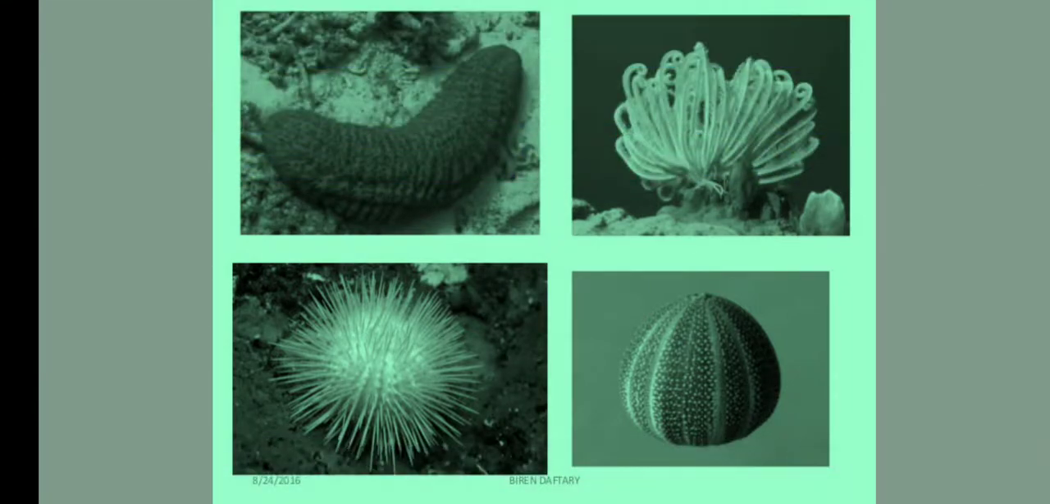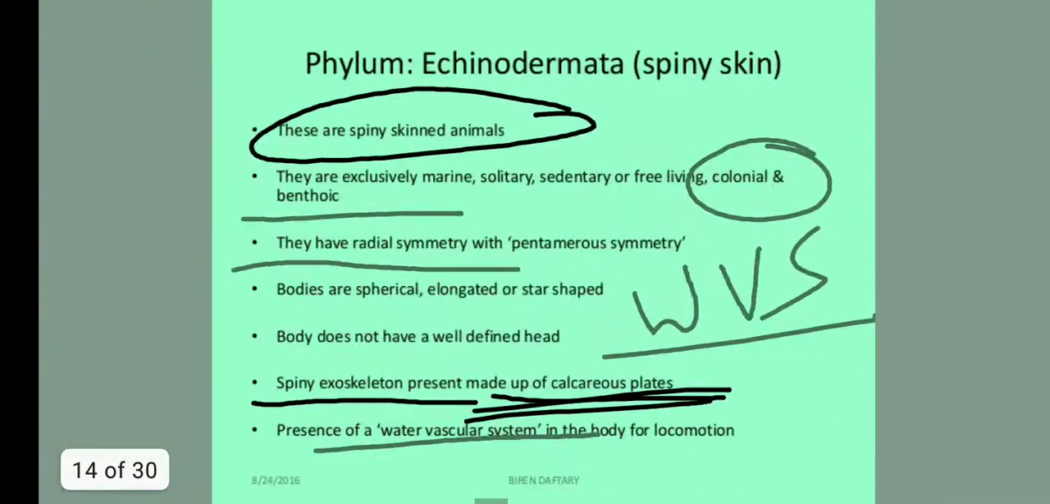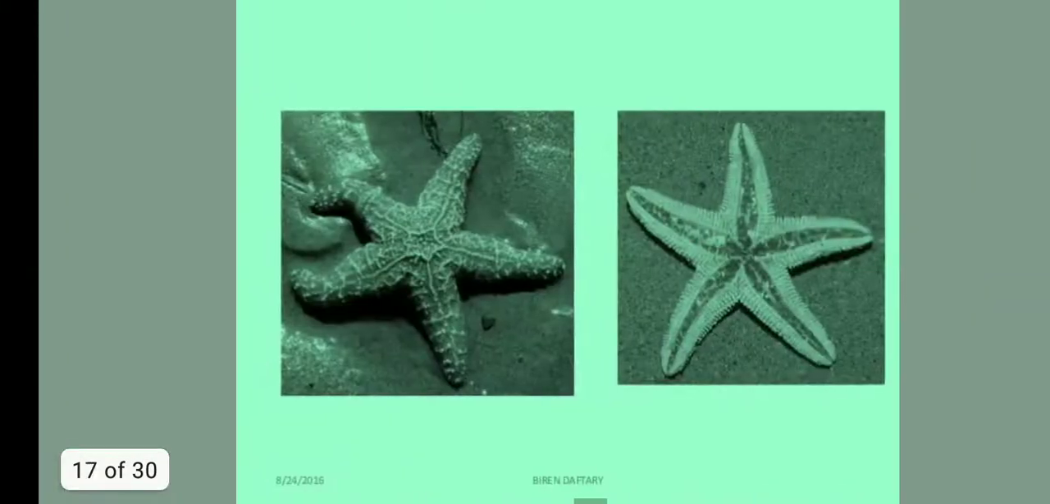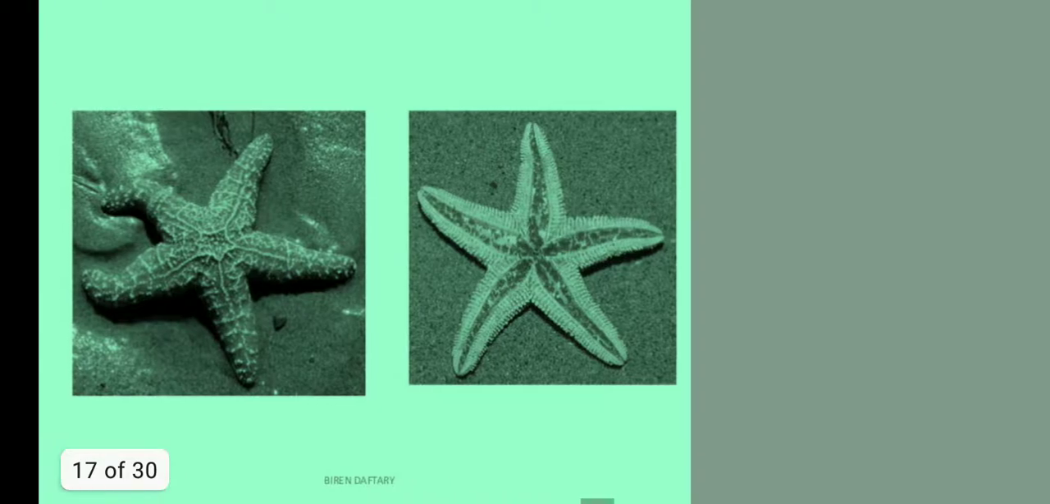Now these are the examples. You can see here the sea urchins. All these fall under the phylum Echinodermata only. You can see the starfish.